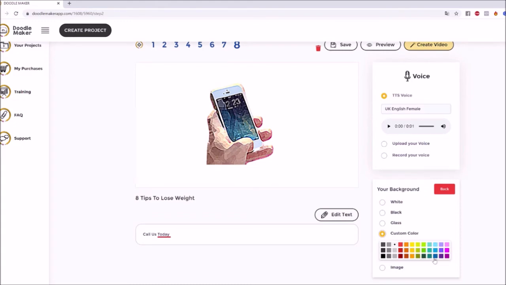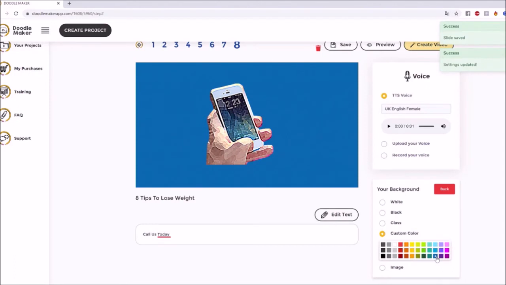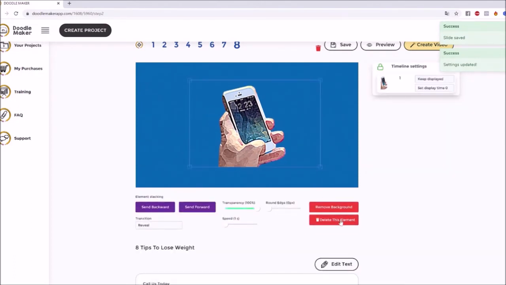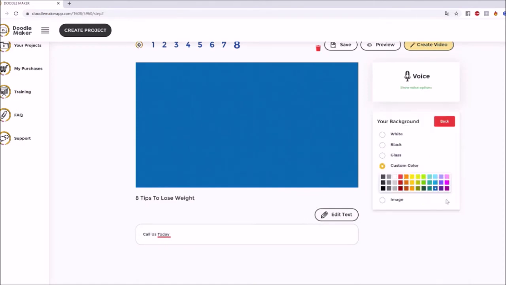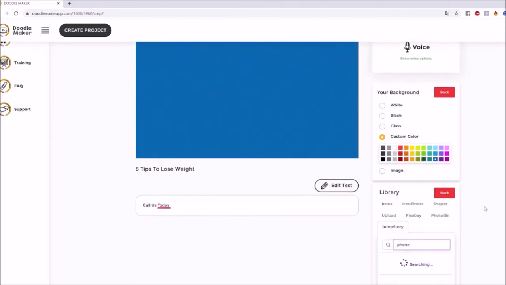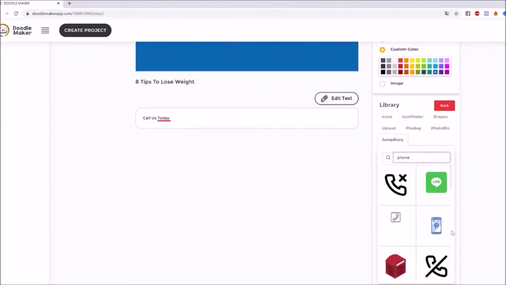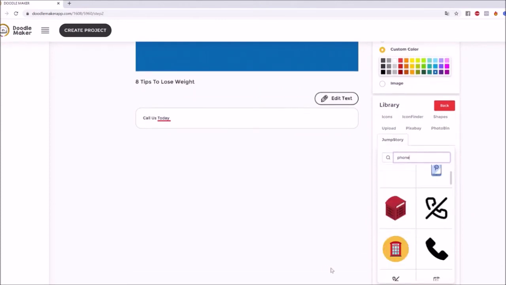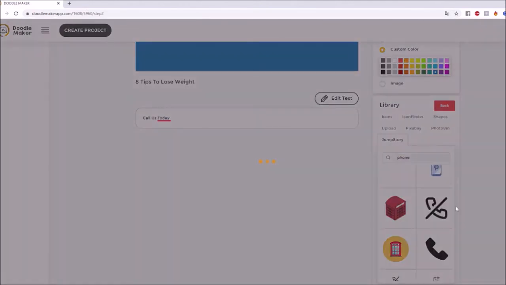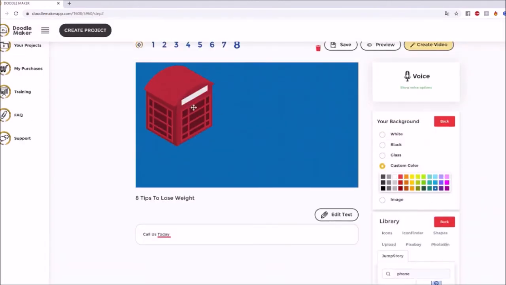One of the big ones a lot of people like to do is maybe a blueprint style background like so, right? And with a blueprint, maybe you wanted to add some other elements here. For example, go back to the library. We want to put, say, call us, right? Let's put a phone here. And you want to put a phone-based system, right? That will be related to a phone. So let's find one like this one. This one's nice. So let's click on that and boom.